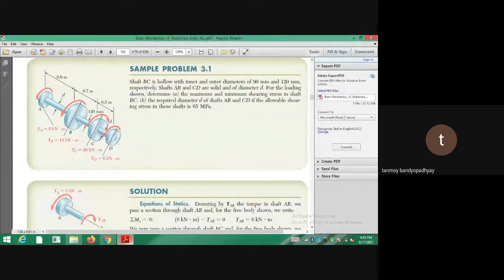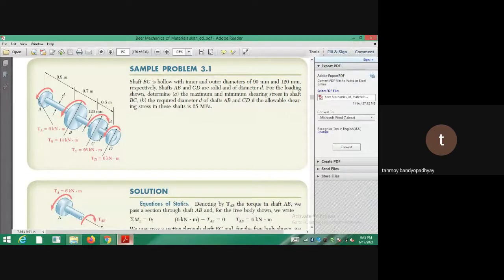So here, as we had done in the axially loaded problems, in this case also we will not do a force balance, but we will do a torque balance. So initially, the first part of the problem: the maximum and the minimum shearing stresses that get developed in the shaft BC, which is hollow.